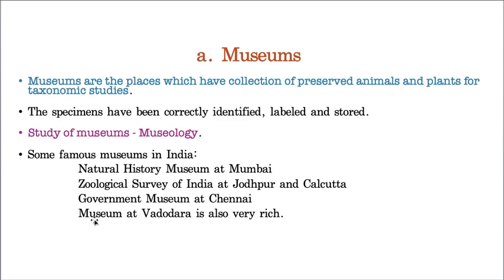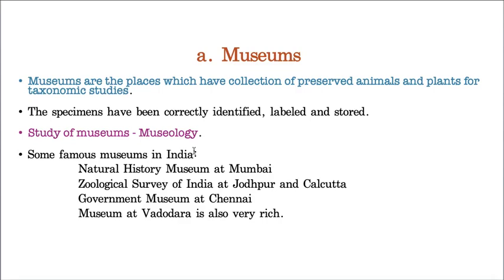The Museum of Vadodara is also having a good collection, though not that famous, but it is present in India, so we are reading it. You can notice a convincingly good collection in the Museum of Vadodara too. So these are some important museums of taxonomy in India.